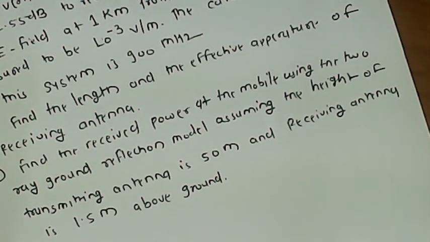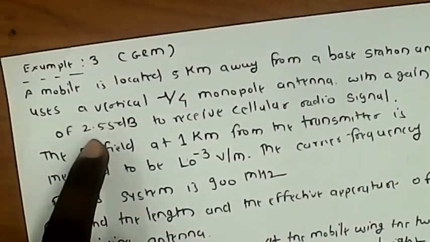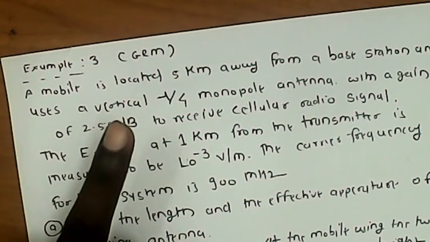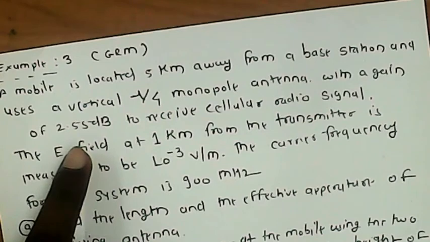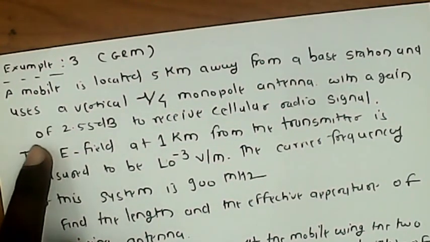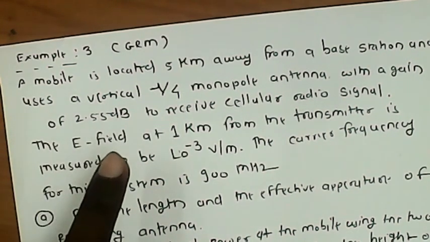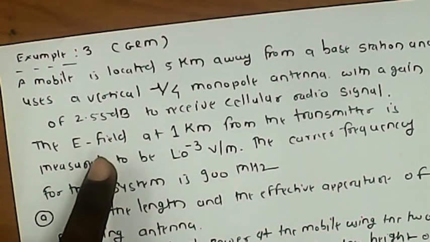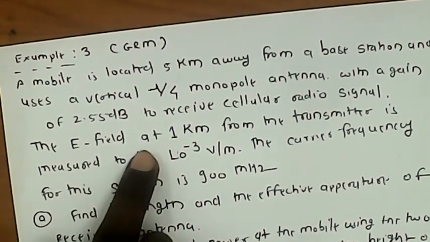We are given a mobile located 5 km away, which is a large distance d, from the base station, using a vertical lambda by 4 monopole antenna with gain 2.55 dB, and it receives a cellular radio electrical field at 1 km from the transmitter.